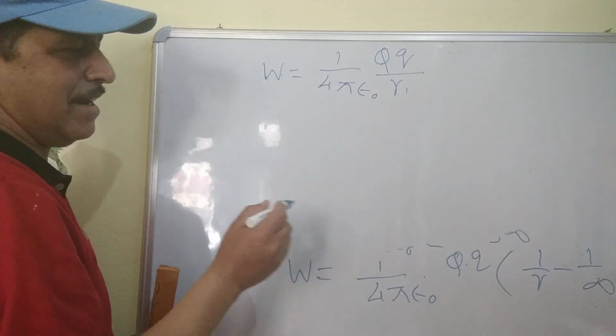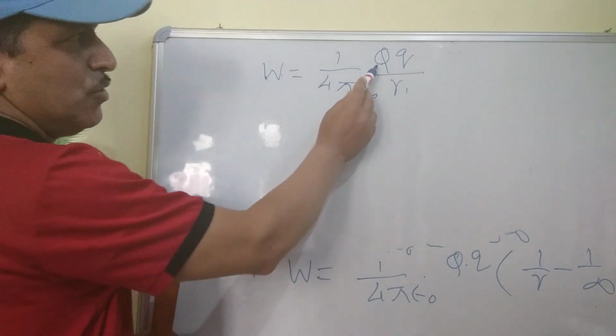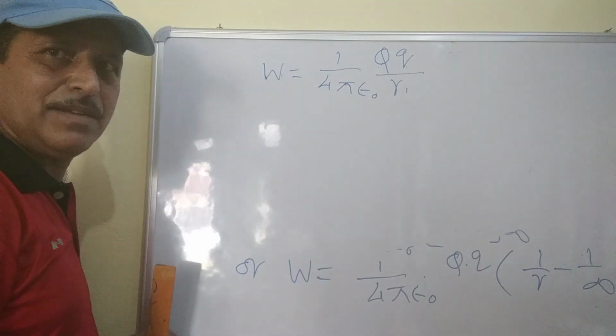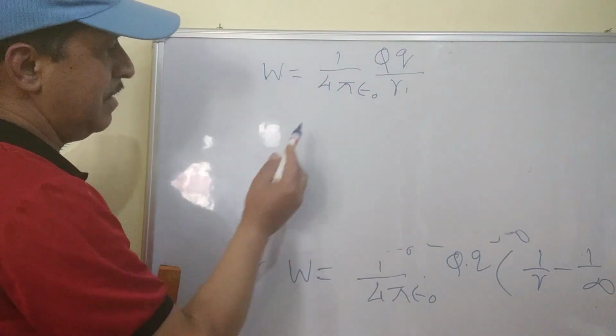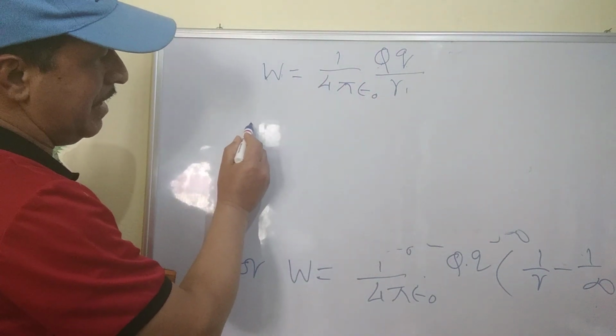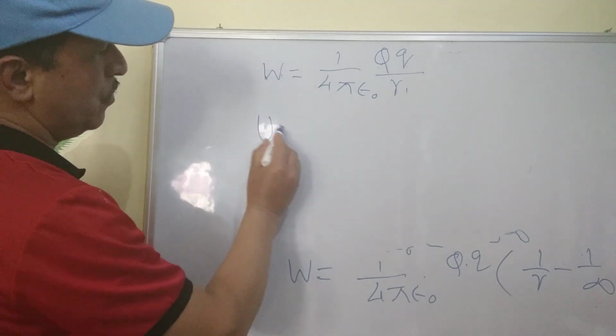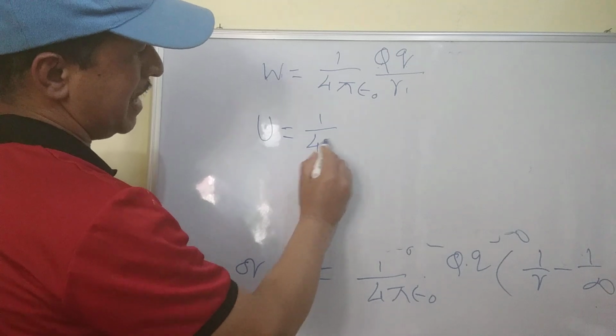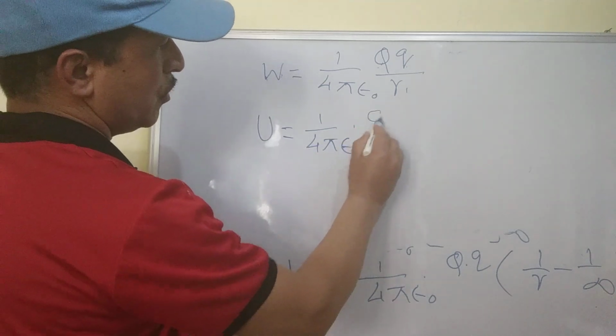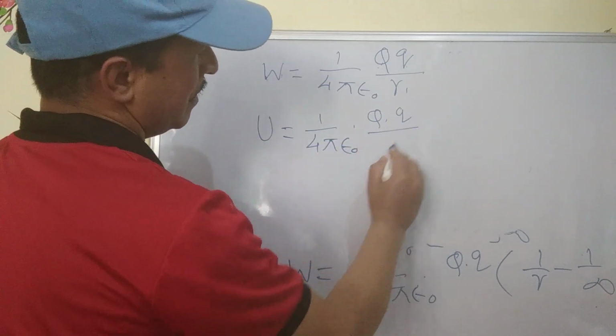So we can say that if two charges Q and q are separated by a distance r, then their potential energy is U equal to 1 upon 4 pi epsilon 0 Q into q upon r.